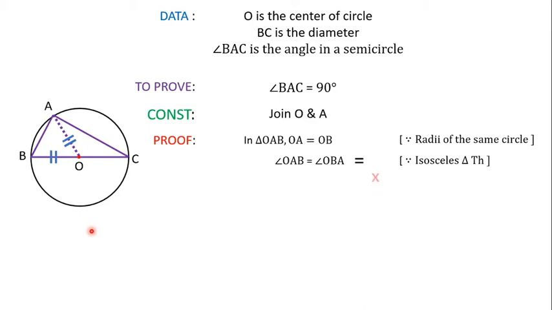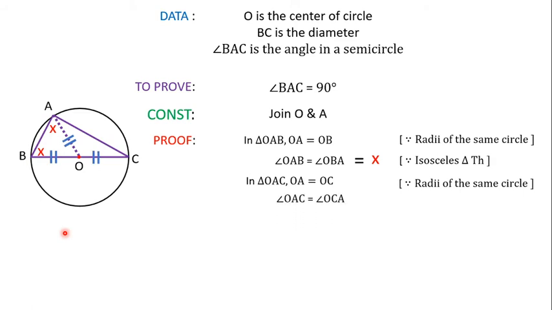So let each angle be x degrees. Observe the figure. These are the angles facing the equal sides, so let each of these angles be equal to x degrees. Now look at triangle AOC. This triangle is also an isosceles triangle because OA is equal to OC. They are also radii of the same circle. When two sides are equal, the two angles facing them are equal, by the isosceles triangle theorem. Let us suppose that each angle is y degrees. So let this angle be y degrees and this angle is also y degrees.